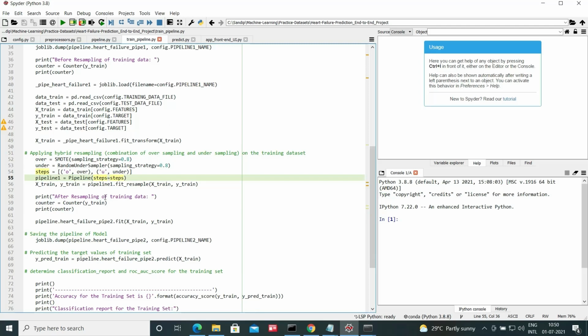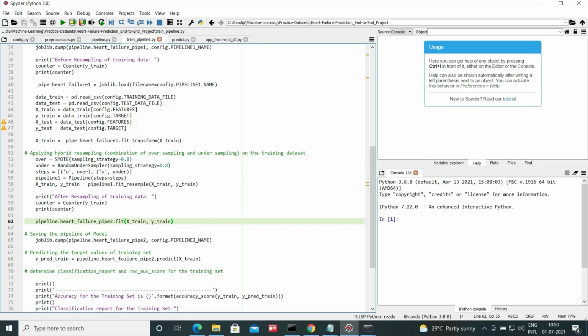After resampling the training data, we print the count of observations for both classes. Then we apply the training data to the pipeline and train the model.